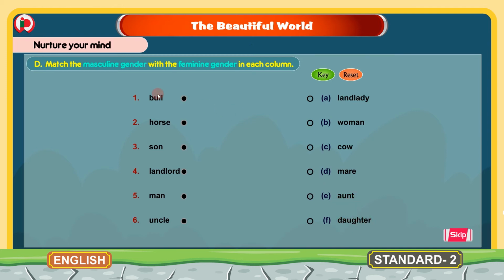Now we will match the masculine genders with their feminine genders. First, bull. The feminine gender for bull is cow. We will match bull with cow. 2.